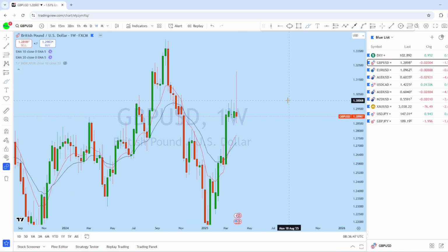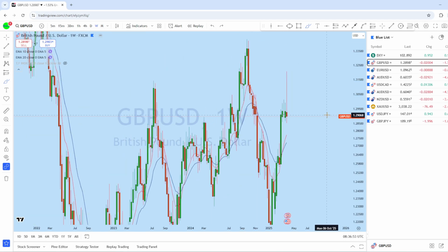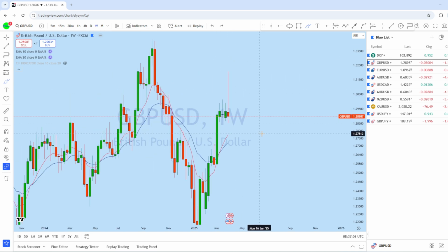Now looking at the weekly chart on British pound US dollar, we can see this is the weekly doji formation here, and with that weekly doji, the market from this structure, we have seen a complete break below with this long weekly candle.